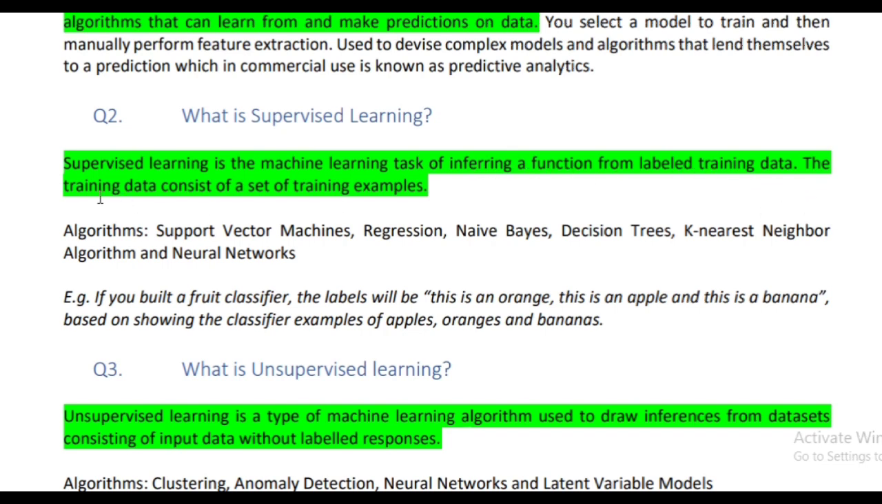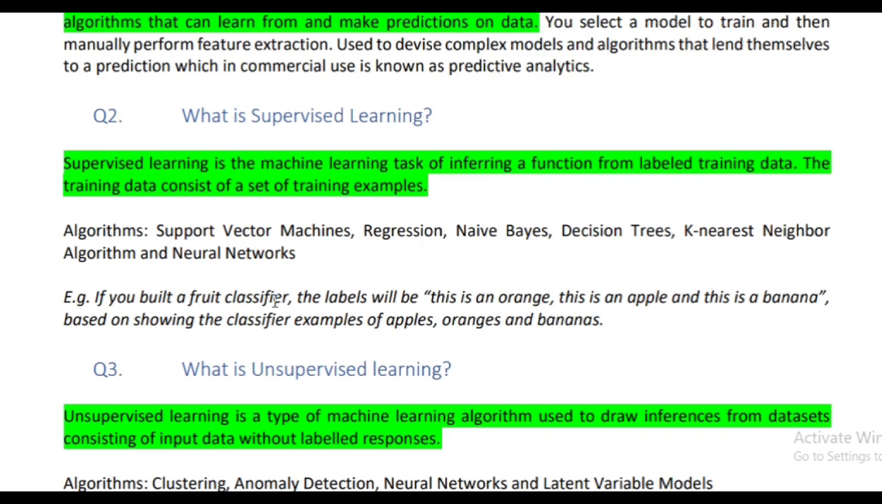Question number 2. What is supervised learning? Supervised learning is the machine learning task of inferring a function from labeled training data. The training data consists of a set of training examples. Algorithms include support vector machines, regression, naive Bayes, decision trees, k-nearest neighbor algorithms, and neural networks. For example, if you build a fruit classifier, the labels will be: this is an orange, this is an apple, and this is a banana, based on showing the classifier examples of apples, oranges, and bananas.